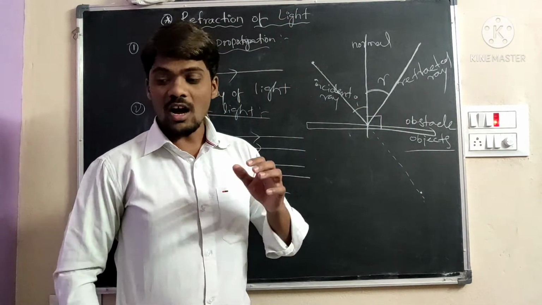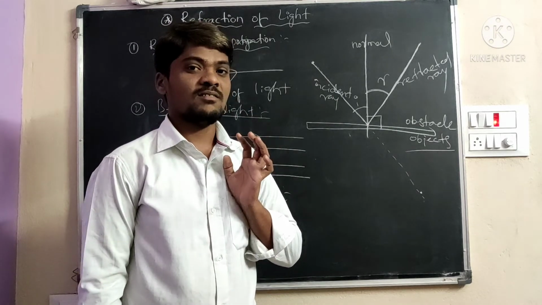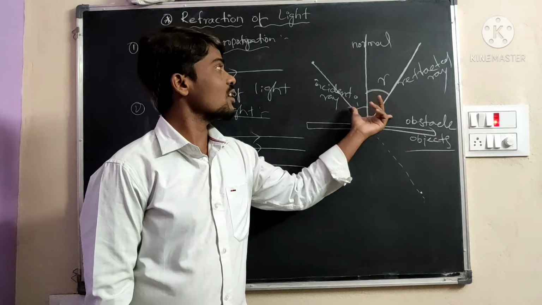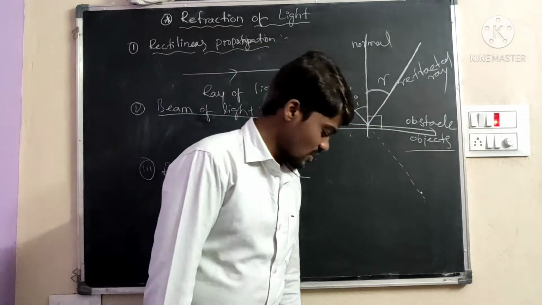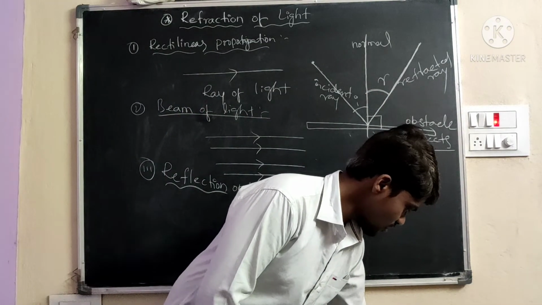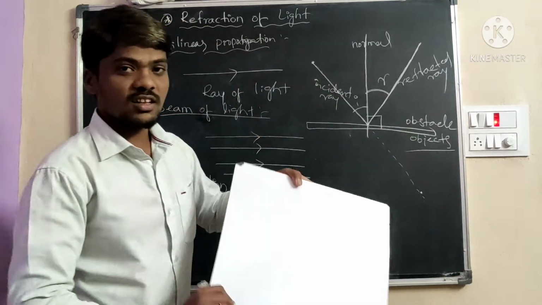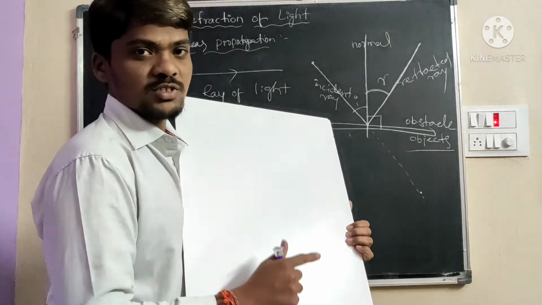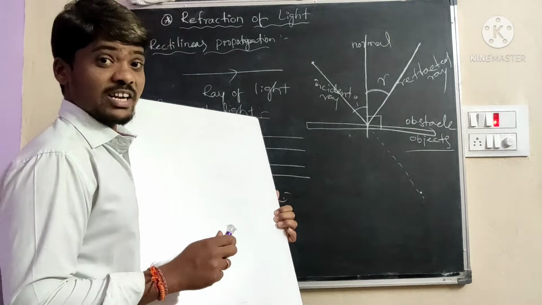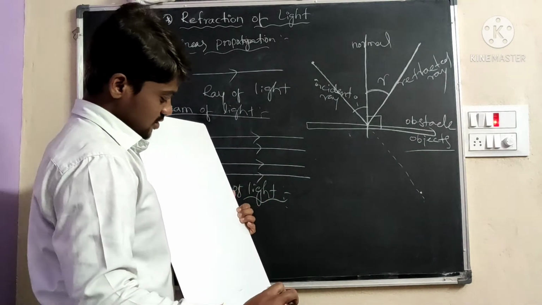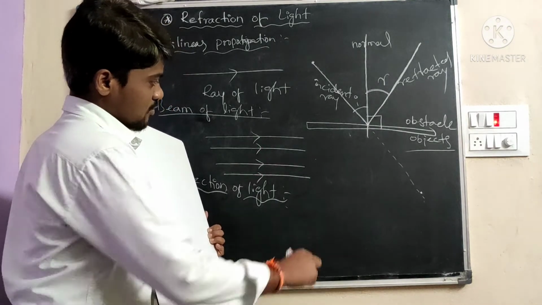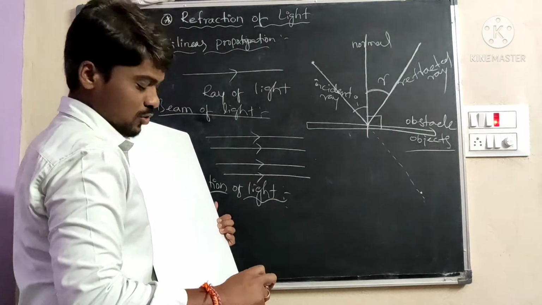When the object surface is irregular, reflection cannot take place properly. For example, take this object. The object surface is so smooth that it has a reflection procedure. For example, see, the image formation is at this point. See the board.